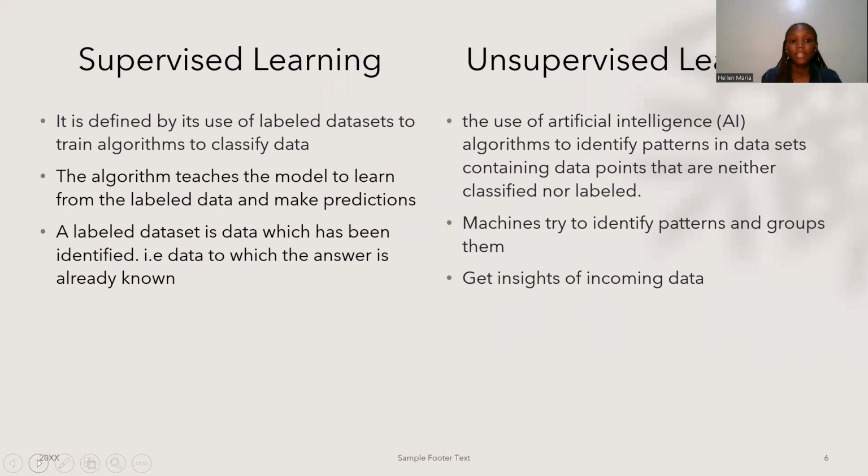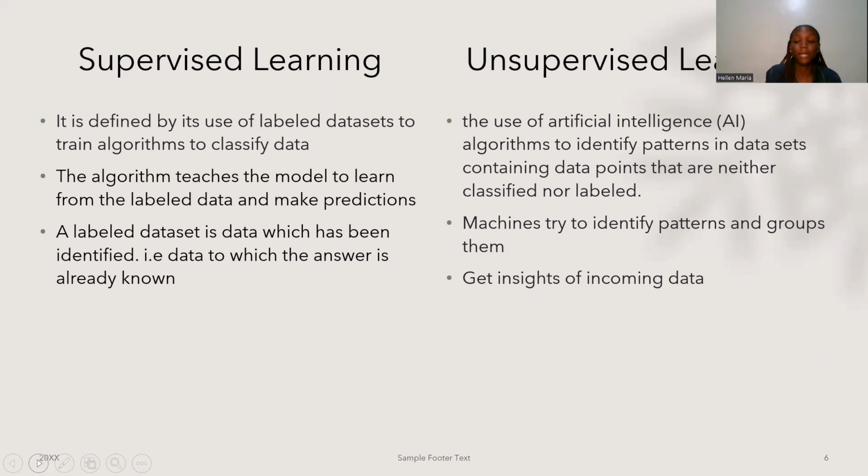Supervised learning is defined by the use of labeled data sets to train algorithms to classify data. So what is a labeled data set? A labeled data set is data that has already been identified. It's already known. So this algorithm will train the model that we're building to learn the labeled data and make predictions. For example, it's going to train this model to tell the difference between the good seeds and the bad seeds. So this data will be classified. That's what they mean by labeled data. It has already been identified.